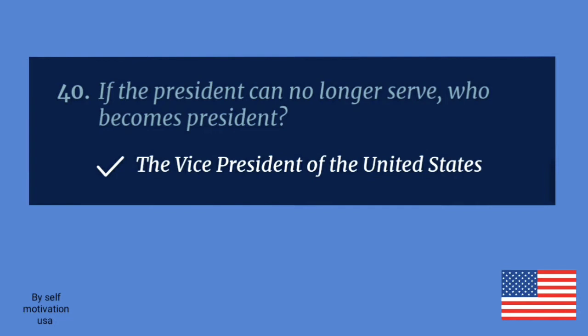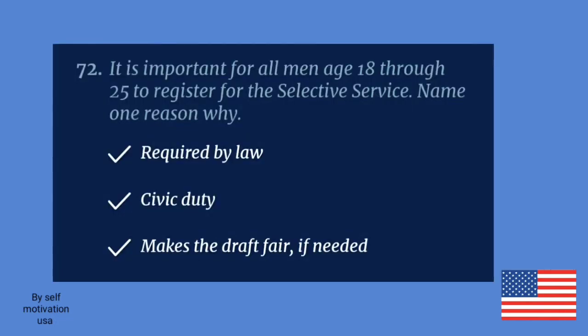The Vice President of the United States. It is important for all men age 18 through 25 to register for the Selective Service. Name one reason why. Required by law.